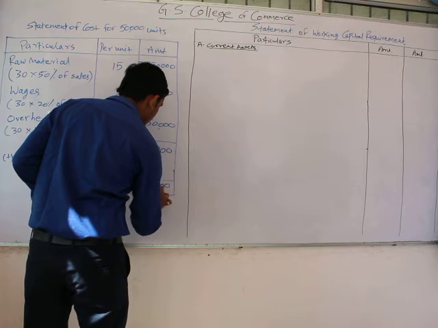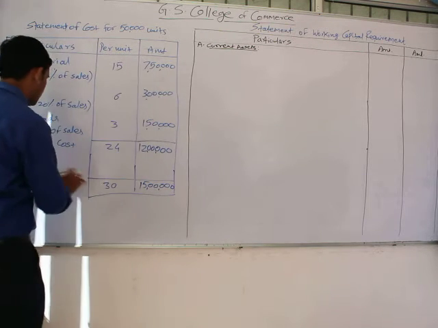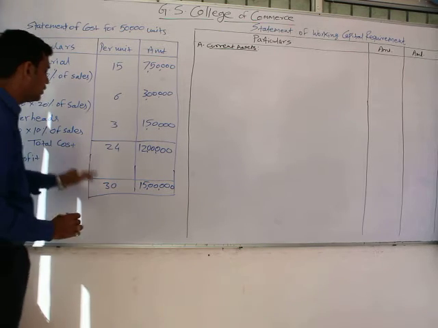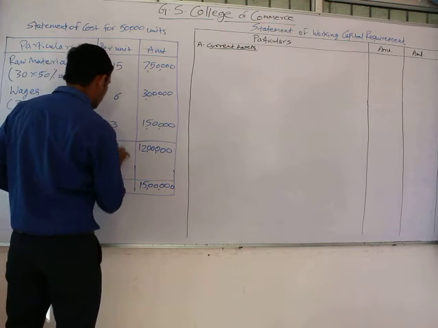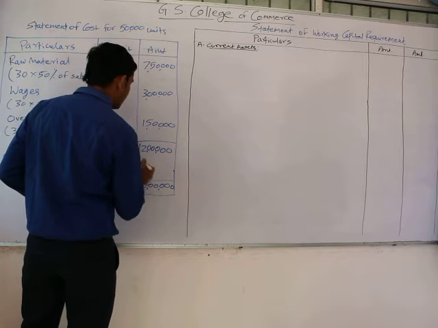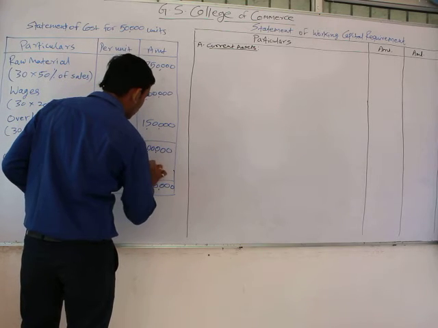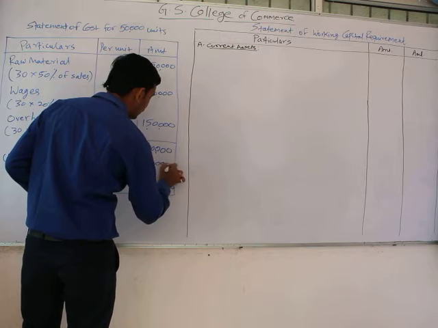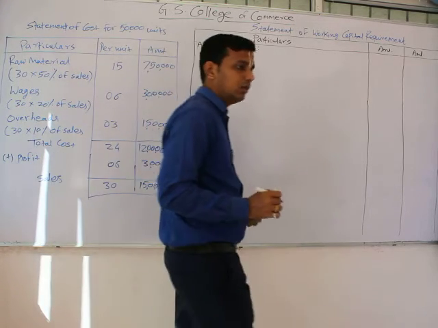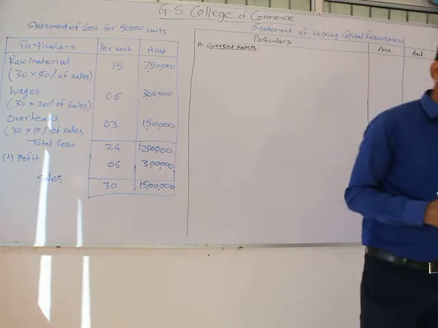As we have the amount of sales and the total cost, we can calculate profit. 30 minus 24 would be 6, that is our profit per unit, and 6 into 50,000 would be 3 lakh, that is our profit for the 50,000 units.